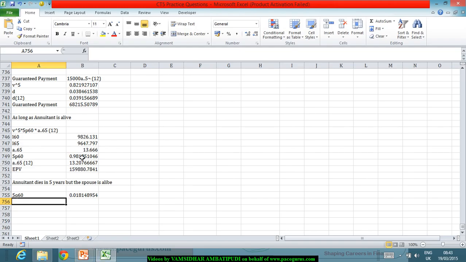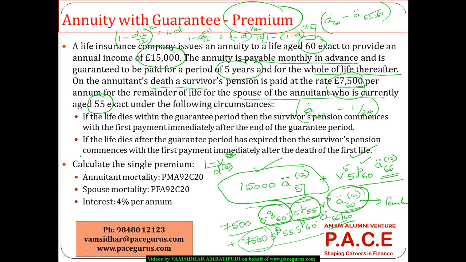Okay. 5P55 I require for a female. So L55 and L60 I take with respect to female numbers. L55 is 9917.623, whereas L60 is 9848.431. So based on that, I'll get 5P55 for a female, which is L60 divided by L55. So the probability that a female is alive.